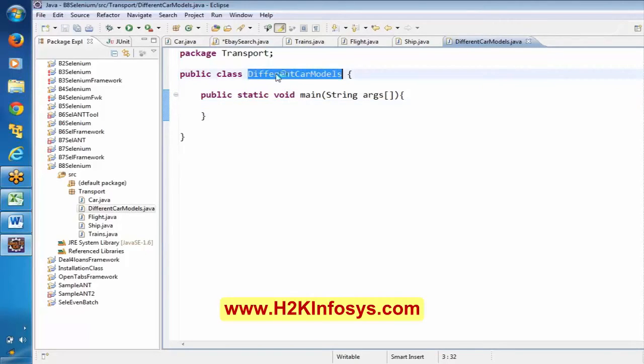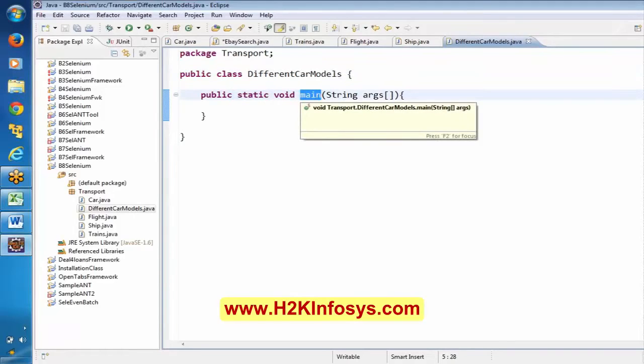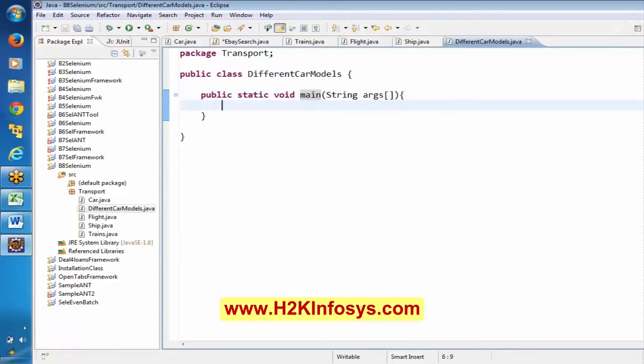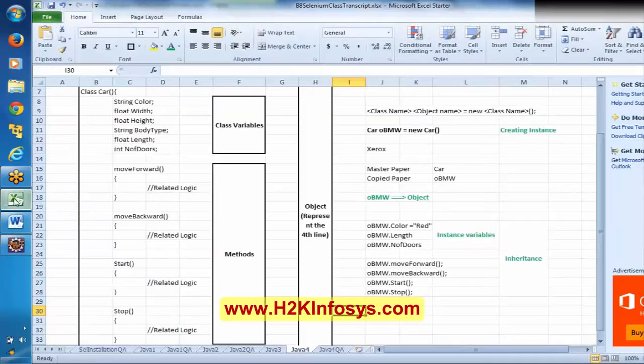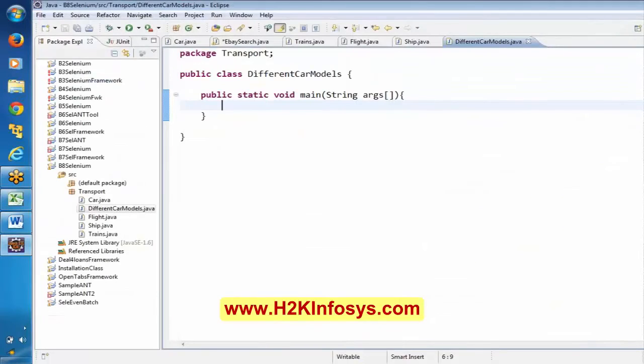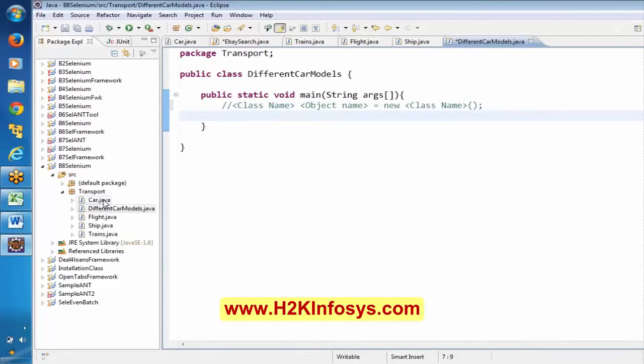Now I have created a class, the name is different car models, and I have created this main method. We'll discuss what it is all about in the coming classes. Now here, everyone observe. I want to create an instance of this car. What is the syntax? This is the syntax.